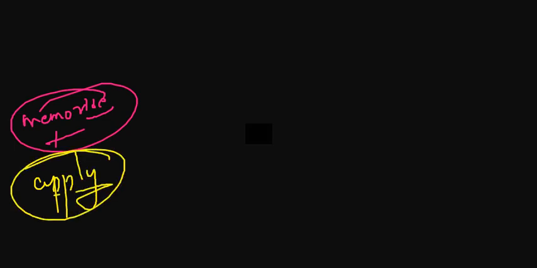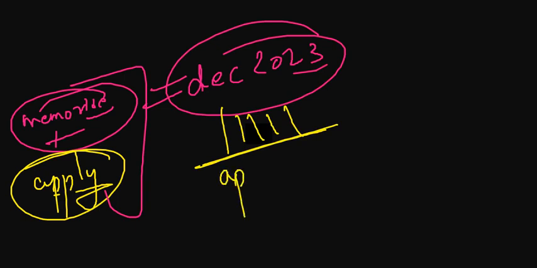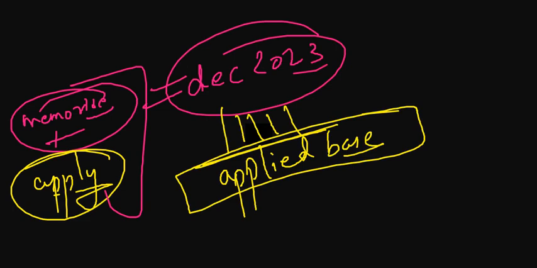Because in December 2023, what we have seen is that the paper pattern has changed. Exactly. So these days they are asking applied-based questions for your psychology. Let's suppose this girl Sunita is going to a marriage party. Everyone is wearing a suit over there, and she was only wearing a sari, and then things like conformity will come into the picture, compliance will come into the picture, or obedience will come into the picture, questions like that.